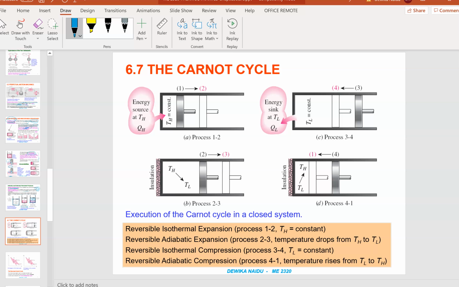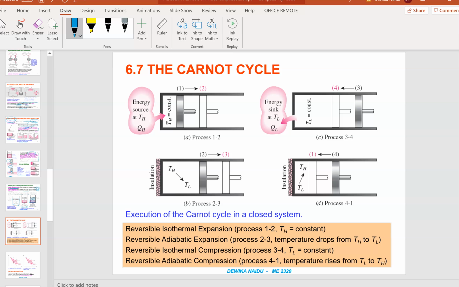Reversible cycles cannot be achieved in practice because of the irreversibilities. But then this Carnot cycle is known as the best reversible cycle. So the theoretical heat engine that operates on the Carnot cycle is called the Carnot heat engine. We're going to come to that shortly. So let's look at the process.